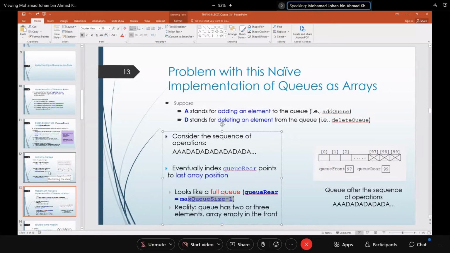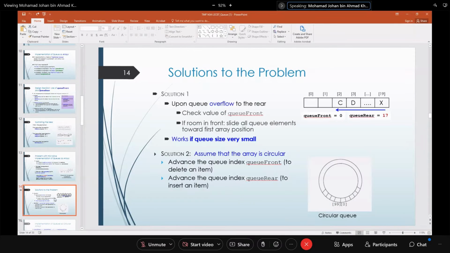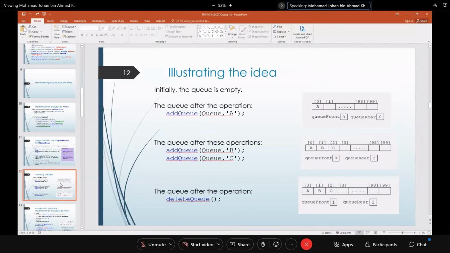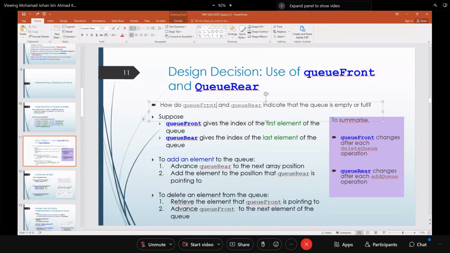Now, how do you know if the queue is empty or not? Okay, so we've got two questions here: how do you use queue front and queue rear? Just now you looked at how queue rear indicates that the queue is full, meaning queue rear value is the same as maximum minus 1. For queue front, we're going to look at this later on. Just keep it in your mind first.